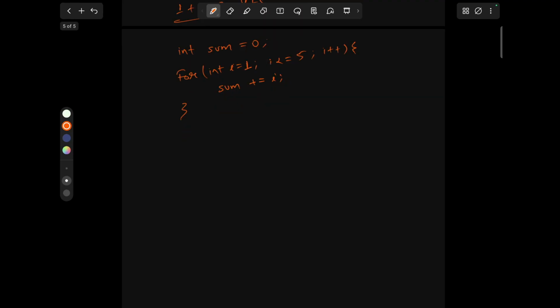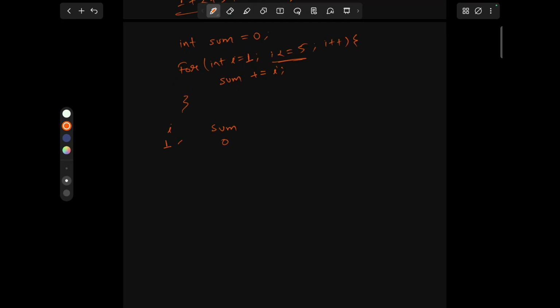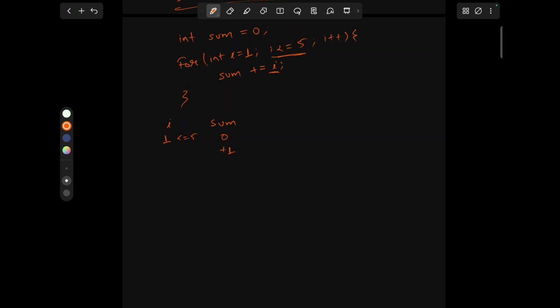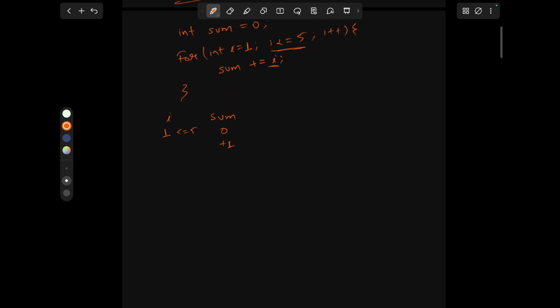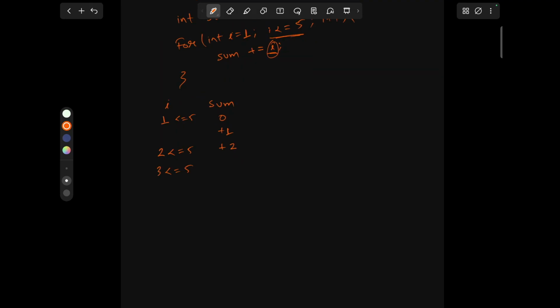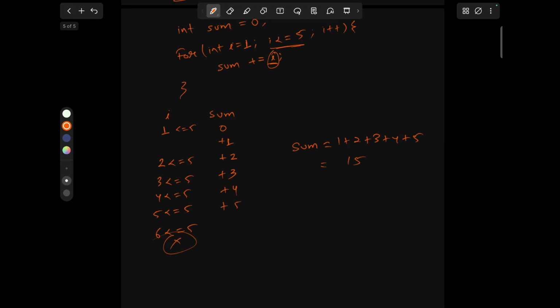Let's see what's happening here. Initially I was 1, sum was 0. It checks the condition 1 less than 5, true, so 0 plus 1 will be added to the sum. Then the I value increases by 1 and becomes 2. 2 less than 5, true, it will add 2 because we are using I. Now 3 less than 5, true, it will add 3. 4 less than 5, it will add 4. 5 less than equals 5, it will add 5. 6 less than 5, no. So our sum will be 1 plus 2 plus 3 plus 4 plus 5. So what we are doing is iterating and adding that variable into the sum variable.